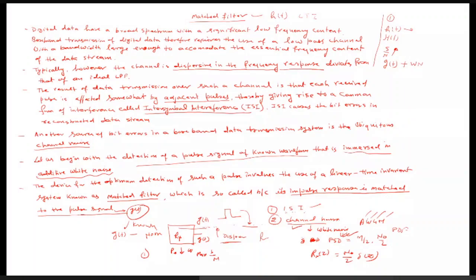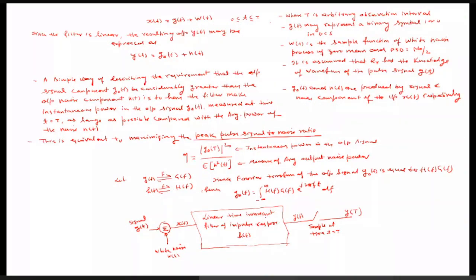For that, you can see at the bottom of the slide that I have taken an LTI system, a linear time invariant filter, which has the impulse response h(t). And our aim is to calculate this h(t). What scenario have we considered? We have considered that the signal g(t) has been transmitted through the channel. With this g(t), white noise gets added, and we have the signal x(t), which is given to the optimum receiver, for which we want to calculate this h(t).